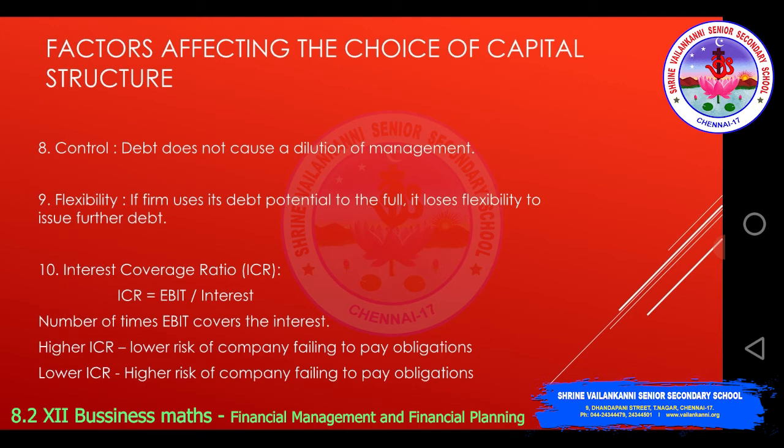The 10th one is the interest coverage ratio, ICR. Interest coverage ratio can be calculated with the help of the formula EBIT divided by interest. It is the number of times the earnings before interest and tax covers the interest. A higher ICR means lower risk of the company failing to pay its obligation. A lower ICR means a higher risk of the company failing to pay its obligation. So you should always keep a higher ICR so that your company's ability to pay obligations is high, so that the risk is low.